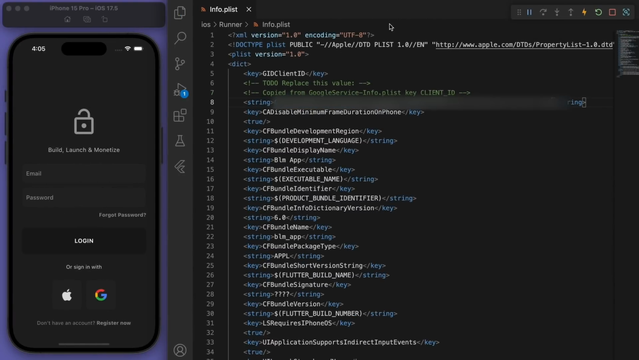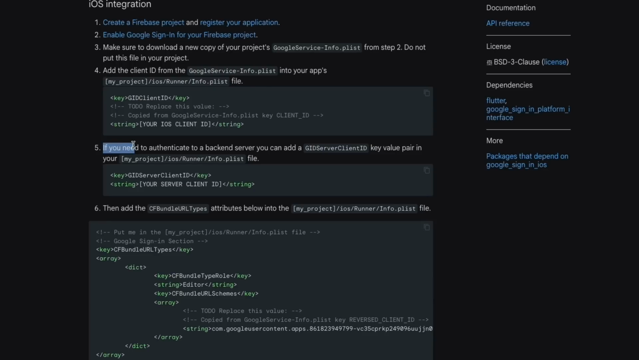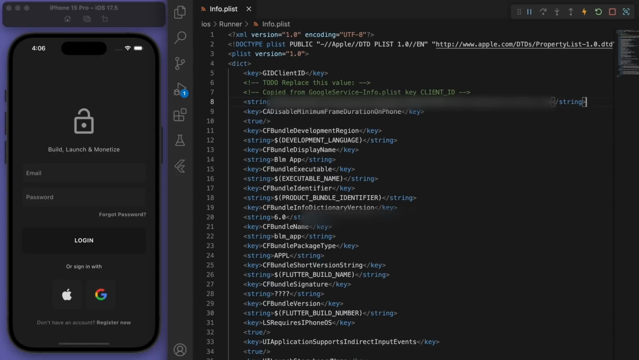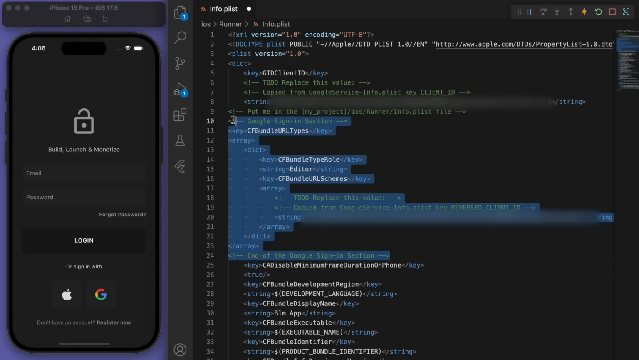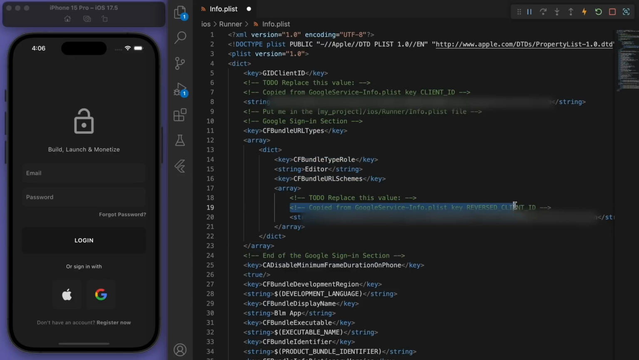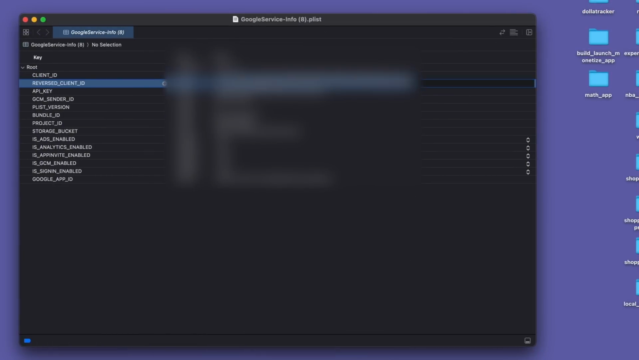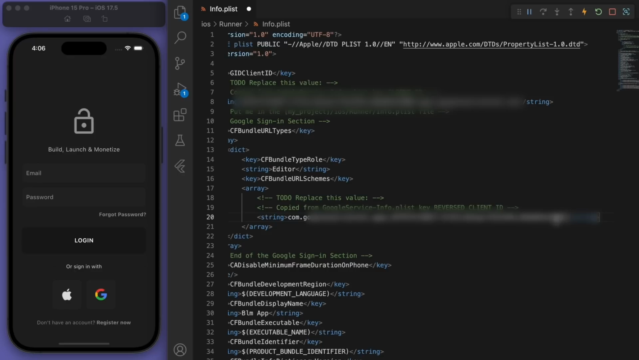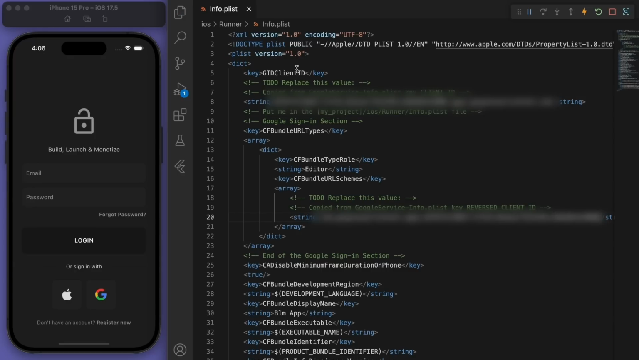Let's come back to the instructions. Number 5, we can actually skip because we don't need to do the backend server. We've got Firebase. We just need to do number 6. So copy that, and same thing under this, just paste it in. And what we need to do is the reverse client ID. So let's grab that and paste it in. So that's all the setting up for iPhone.